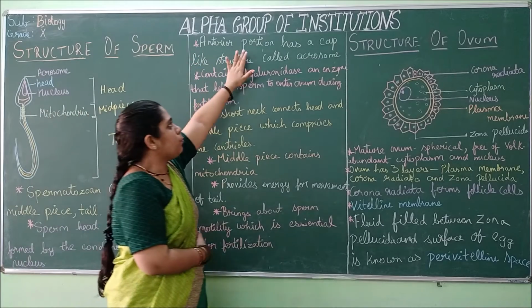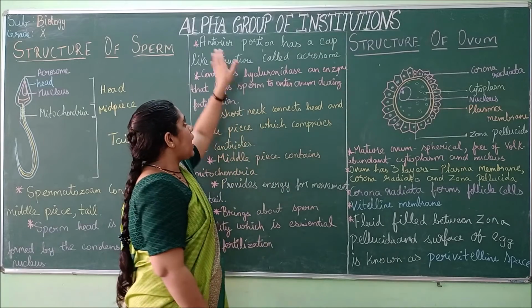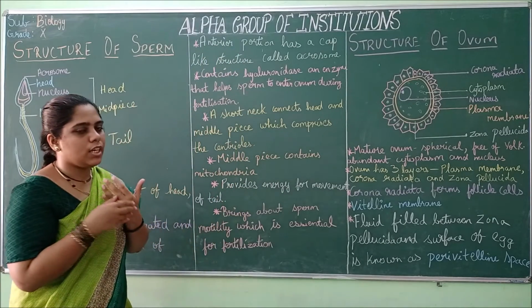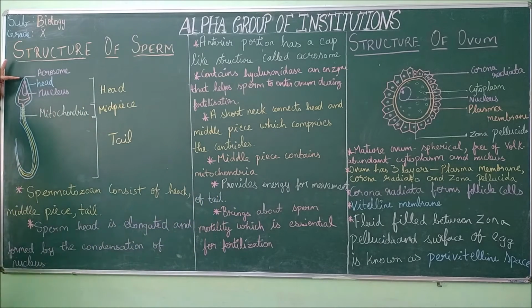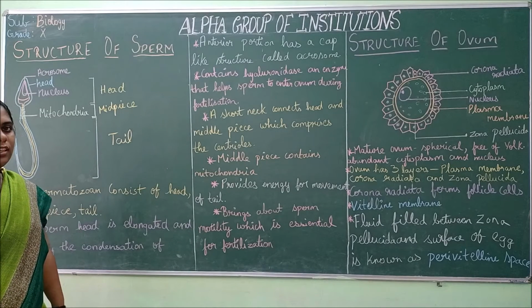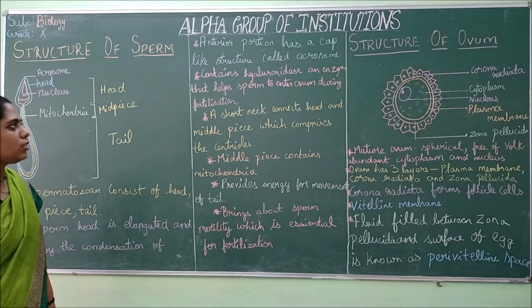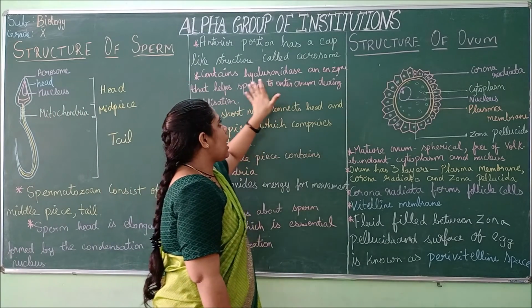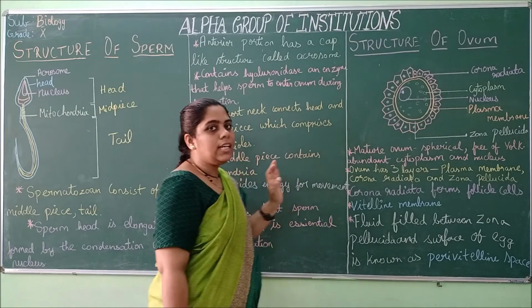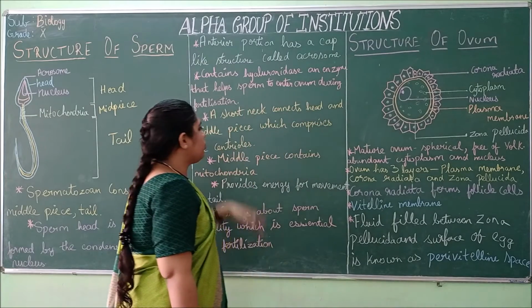Next, the anterior portion has a cap-like structure called acrosome. The anterior portion means the front portion. On the tip it has a cap-like structure called acrosome. This is very sharp and narrow so that it can insert through the ovum or egg. For that only this acrosome is present on the tip. It contains hyaluronidase, an enzyme that helps the sperm to enter the ovum during fertilization.